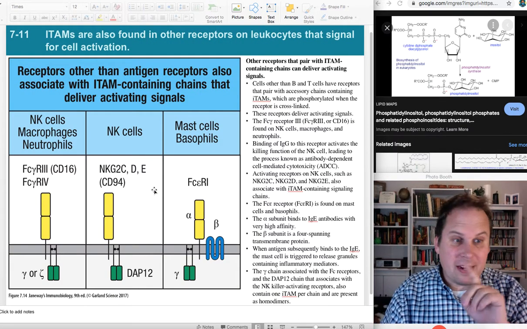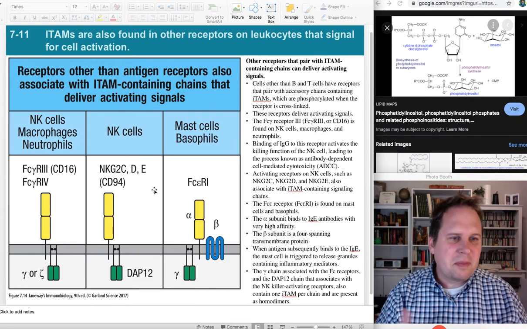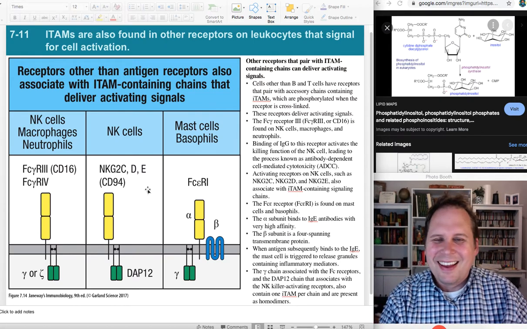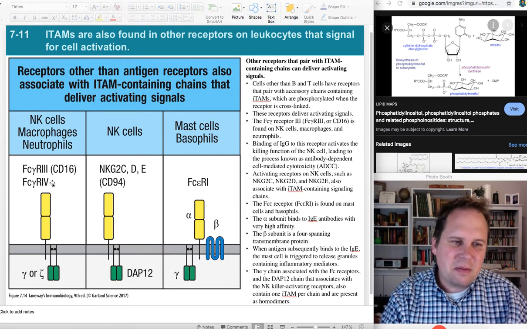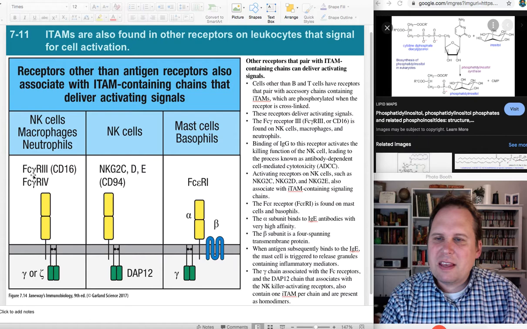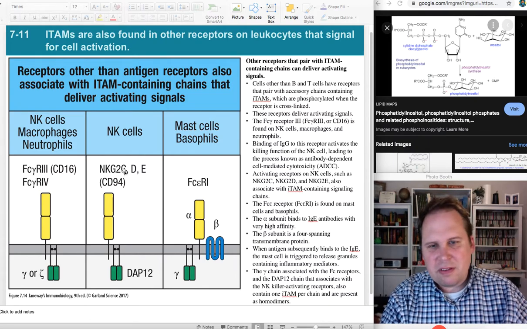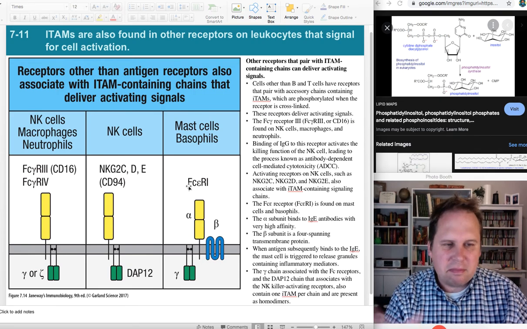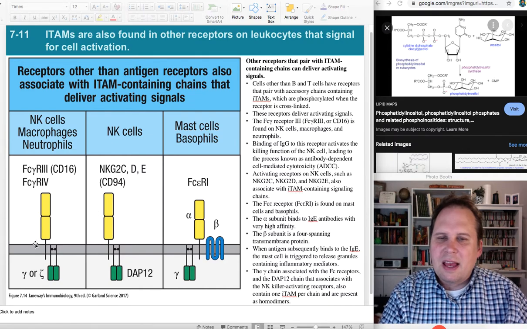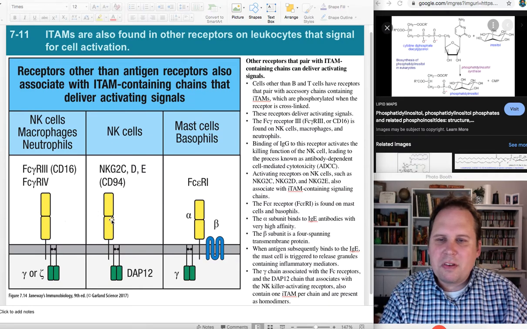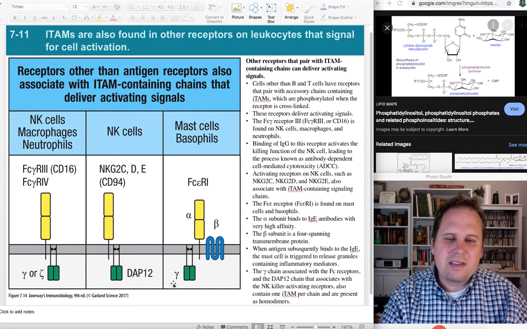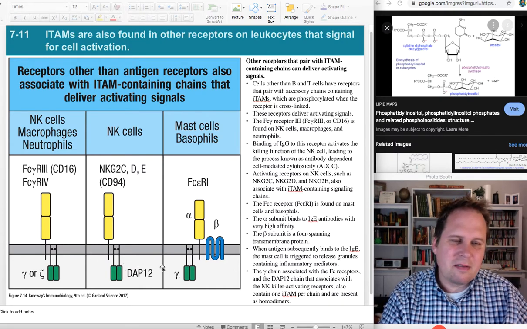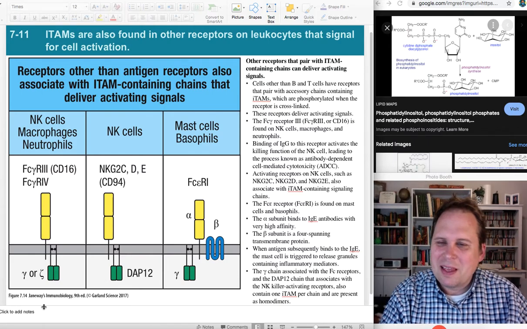Okay, jumping ahead. All this is showing is that ITAMs are all around you. So you remember those Fc receptor proteins? So here's Fc gamma. They bind to IgG Fc regions. Here's Fc epsilon receptor, which binds to IgE Fc, like the bottom little handle part. These will have one or more chains. They're immunoglobulin-like, you better believe. And they have additional chains associated with them. So this says gamma, but it's not the same as the gamma part of CD3, for example.